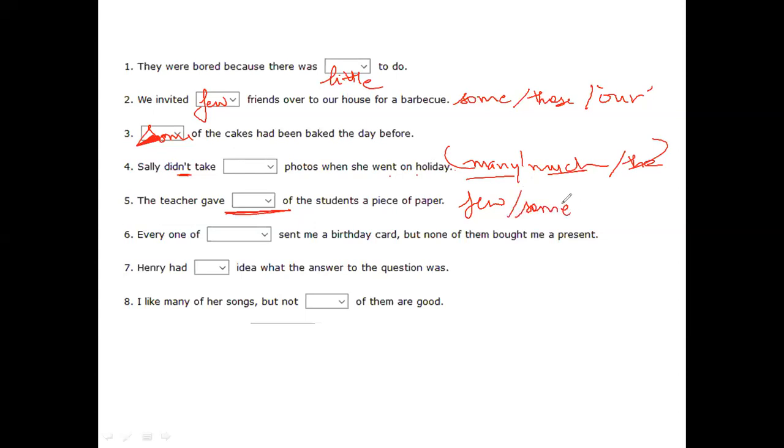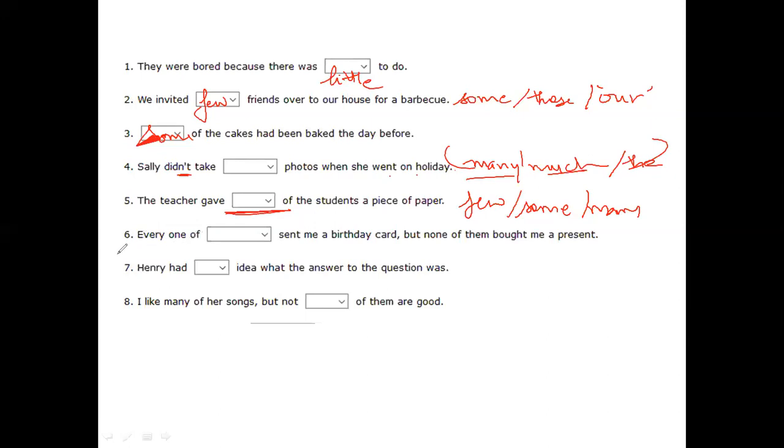I was saying some of the students, few of the students, either of the students. No, not either. Many of the students. All right, that seems that the majority of students are getting the paper. All right, makes sense. As far as it makes sense, it's so good to go with.